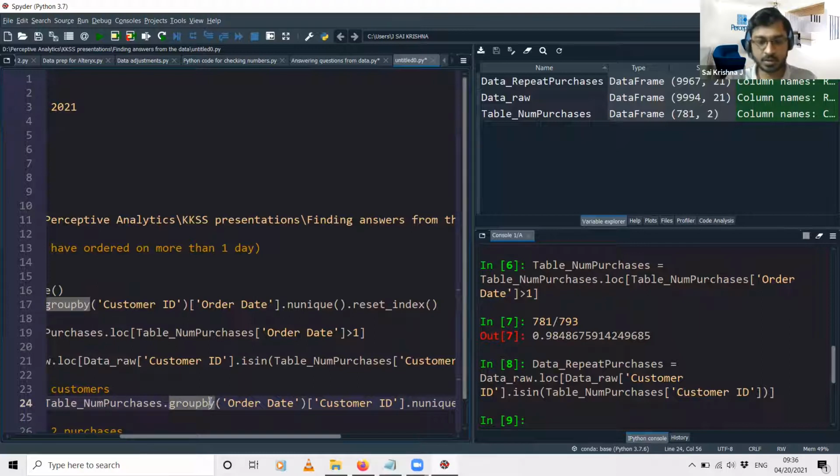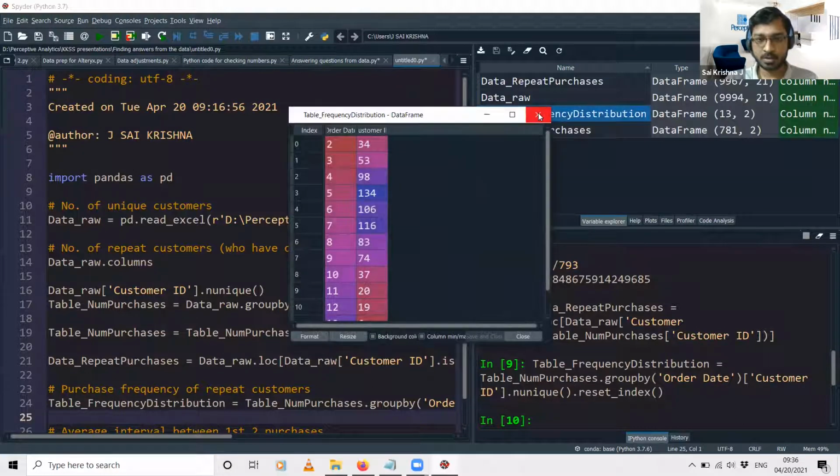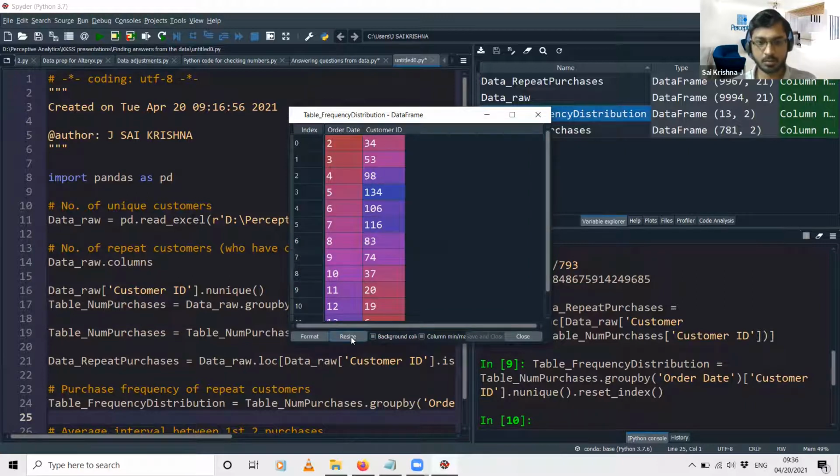Just see what happens when I run this line of code. So we've got a new data set called table_frequency_distribution. Let's open this data set. Now you see the first column that says order date is basically the number of purchases that they have made. And the second column that says customer ID is nothing but the number of customers who have made that particular frequency of purchases.